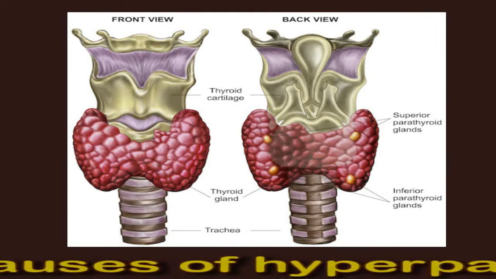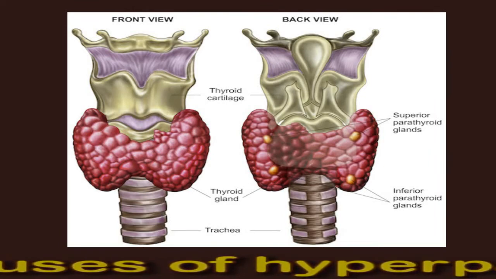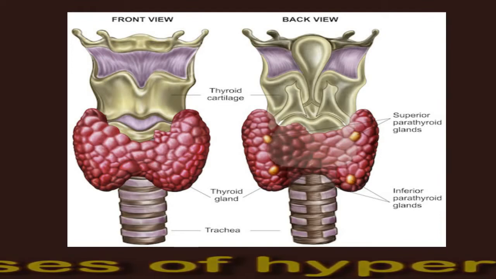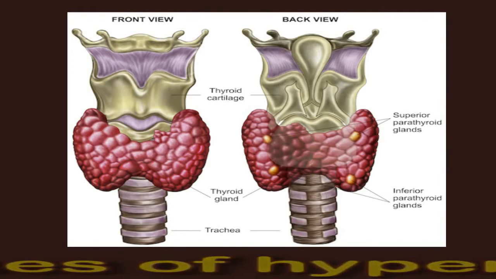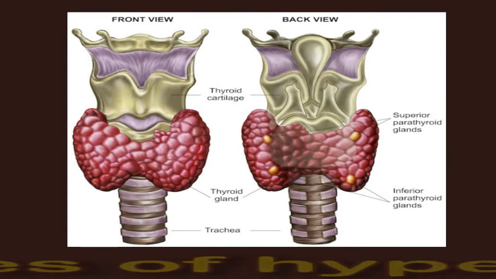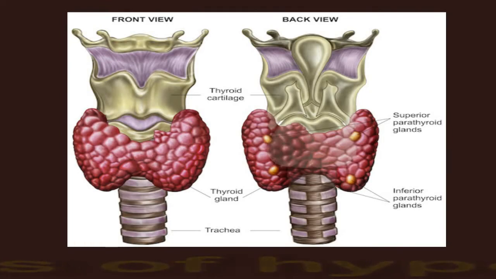Tertiary hyperparathyroidism. This type occurs when a person has long-standing secondary hyperparathyroidism. This type of hyperparathyroidism typically occurs in people with kidney problems.